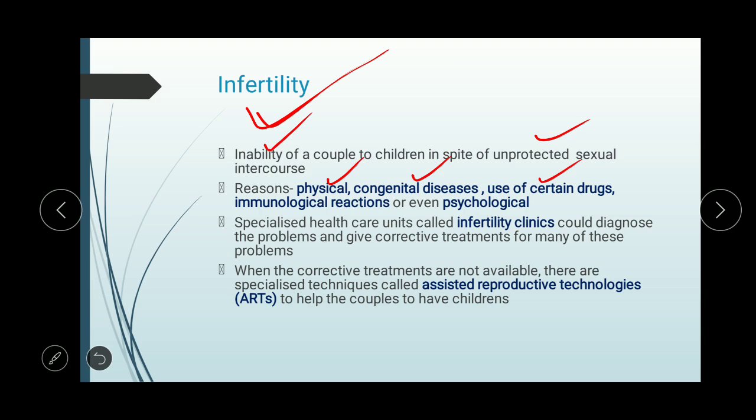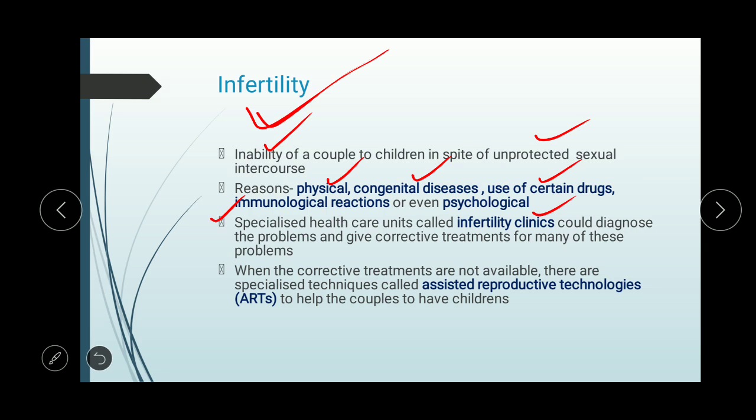Then use of certain drugs: some drugs affect the fertilizing ability, or cause sterilization. Then immunological reactions, for example some drugs have side effects that cause infertility. Even psychological imbalance can lead to infertility in most cases.